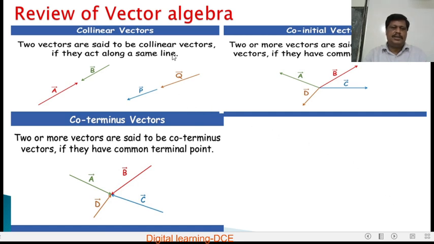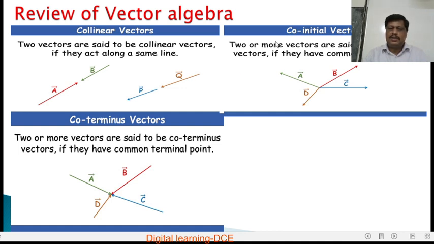Collinear vectors. Two vectors are said to be collinear vectors if they act along the same line. Here vector A and vector B are acting along the same line but in opposite directions. Whether they are acting in the same direction or the opposite direction, they should act along the same line. That means two or more vectors acting along the same line, whether in the same or opposite direction, are called collinear vectors.